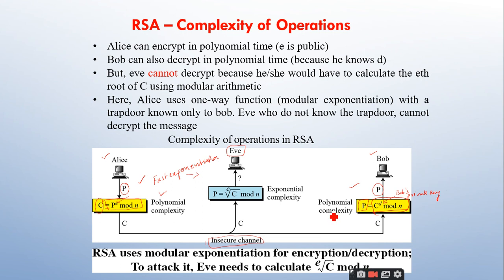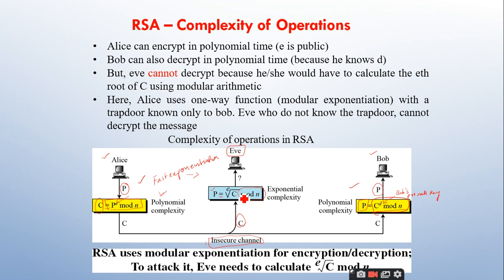Right. But when Eve tries to access this C here, she gets it and she wants to generate the plain text P by making use of this technique, right? So in order to apply this modular operation, first of all, Eve has to calculate the eth root of C, which is not at all possible.